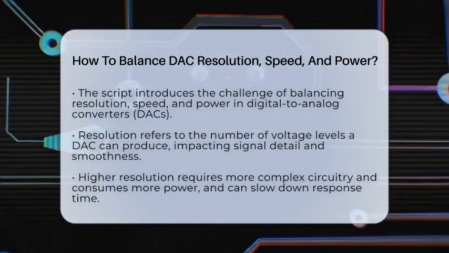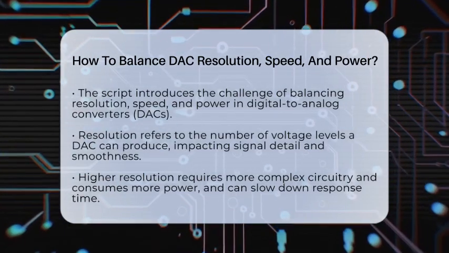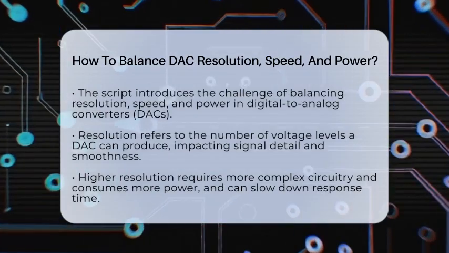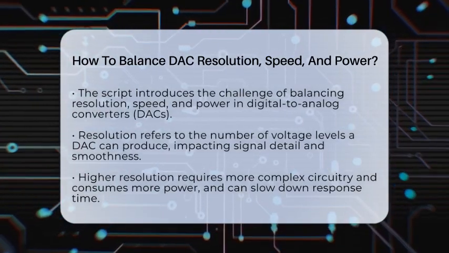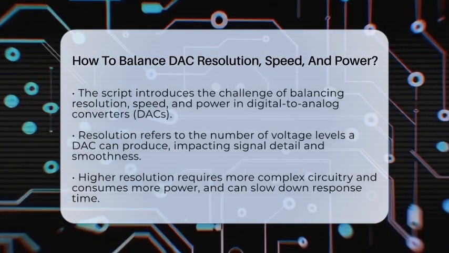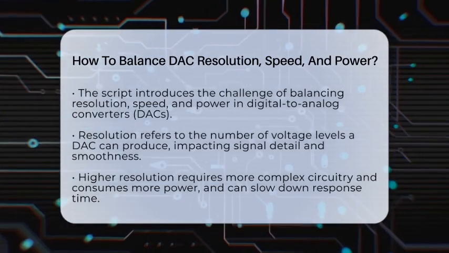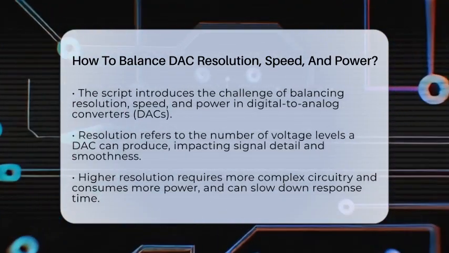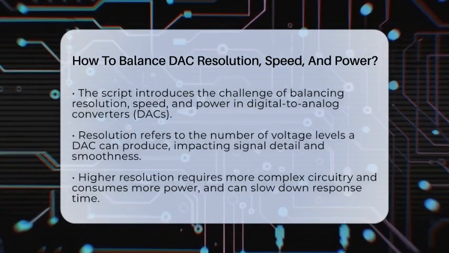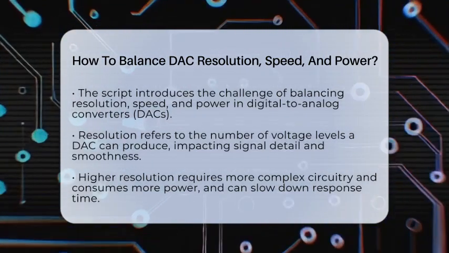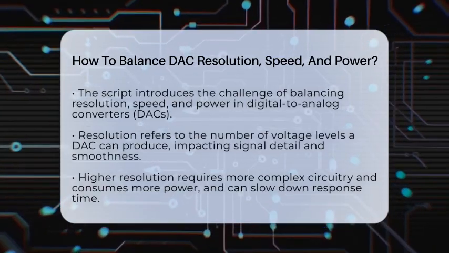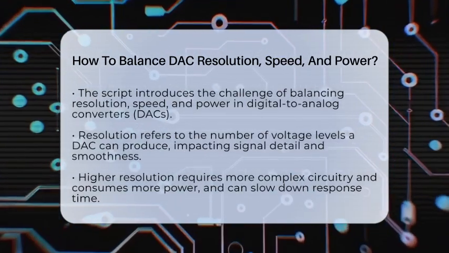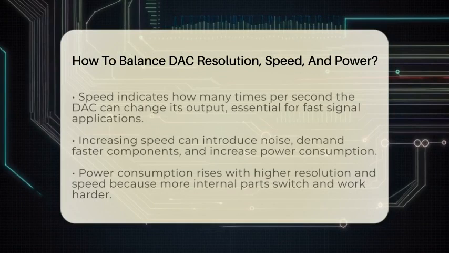Let's start with resolution. This is how many voltage levels your DAC can produce. The more levels, the finer the detail in your output. For example, a 16-bit DAC can produce over 65,000 levels, giving very smooth signals. But higher resolution means more complex circuitry and more power needed to operate those extra components. It also takes longer to settle to the correct voltage, which can slow things down.